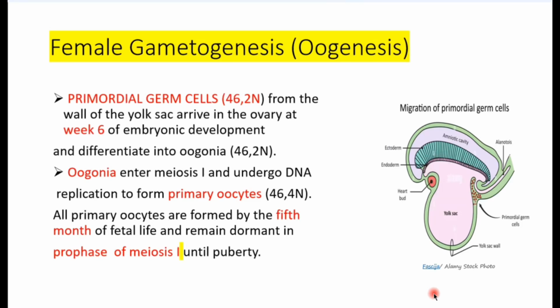First, let's talk about female gametogenesis, which is also known as oogenesis. Primordial germ cells from the wall of the yolk sac arrive in the ovary at week 6 of embryonic development and differentiate into oogonia. Oogonia enter meiosis I and undergo DNA replication to form primary oocytes. All primary oocytes are formed by the 5th month of fetal life and remain dormant in prophase of meiosis I